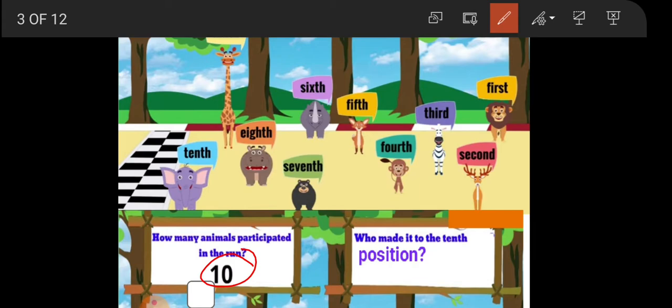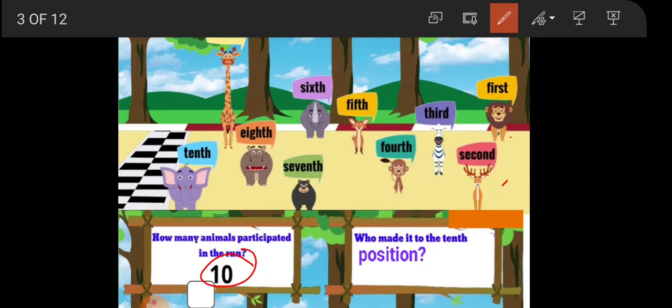The first one is the lion. The second one is the deer. The third is a zebra. The fourth is a monkey. The fifth is a fox. The sixth is an elephant. Seventh is a teddy bear. The eighth is a hippo. And number 9 is a giraffe. And the last one, the 10th one, is again the elephant.